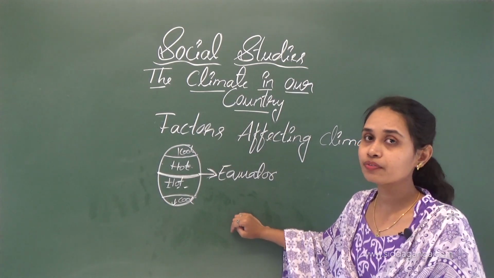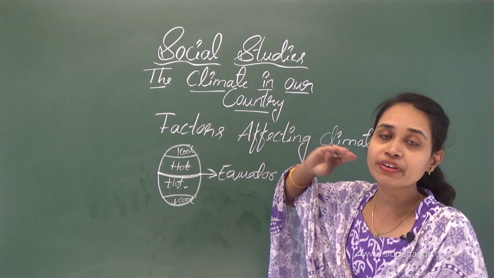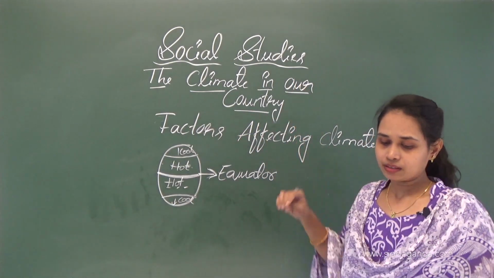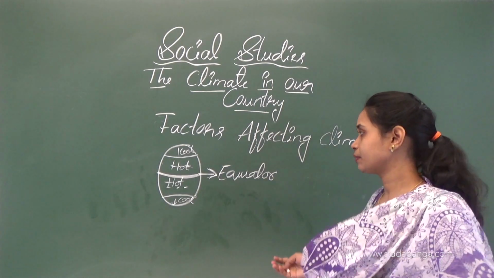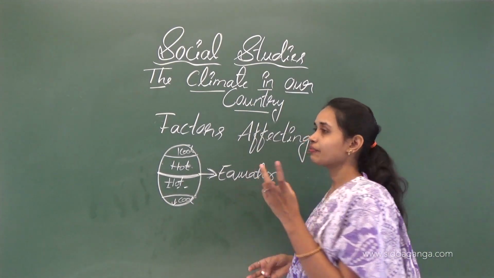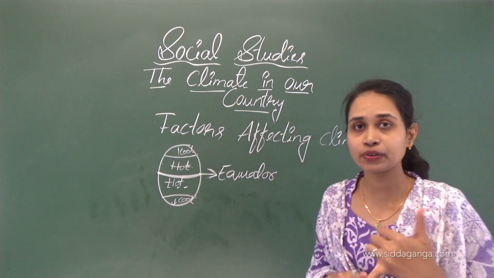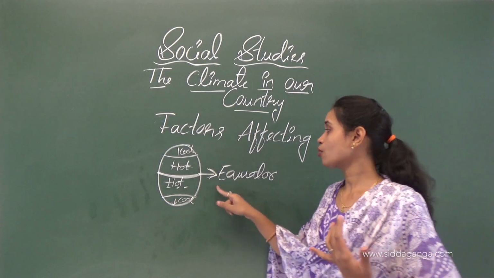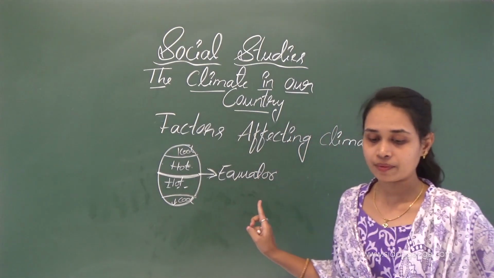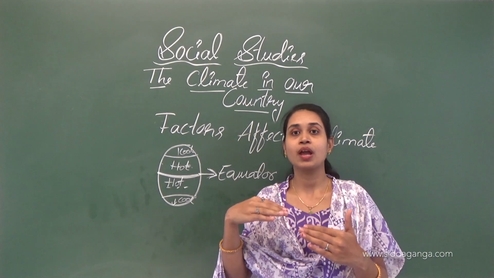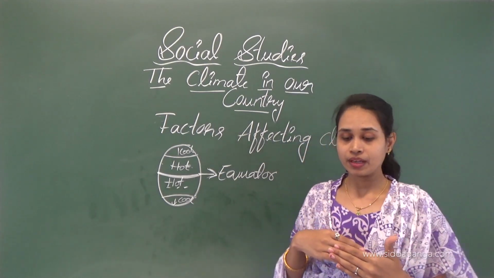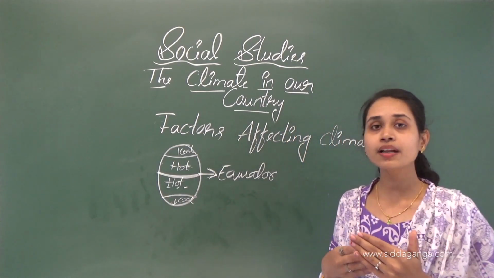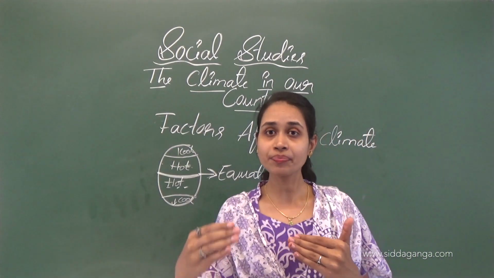I already told you, if you go higher on the hills, we feel very cool because of altitude. So we can see three factors affecting the climate. First, how far it is from the equator. Second, how near or far it is from the sea.